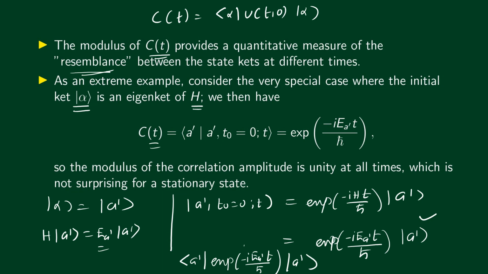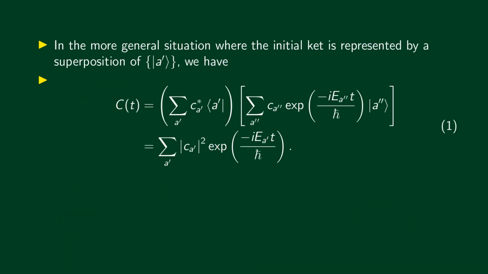changed at all. Let's now consider a general situation where the initial ket is represented by a superposition of energy eigenkets. That is, let's take the initial state as a superposition of energy eigenkets. We'll take ket alpha as the sum over a prime, c a prime, ket a prime. Now we know how to calculate the state at a later time.